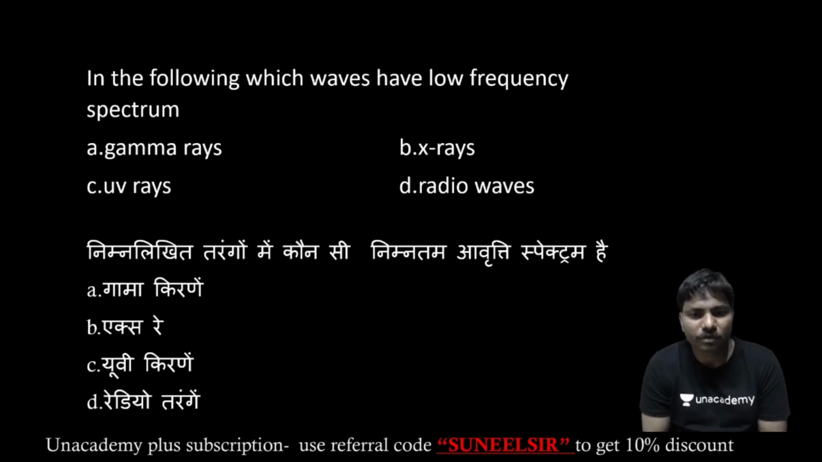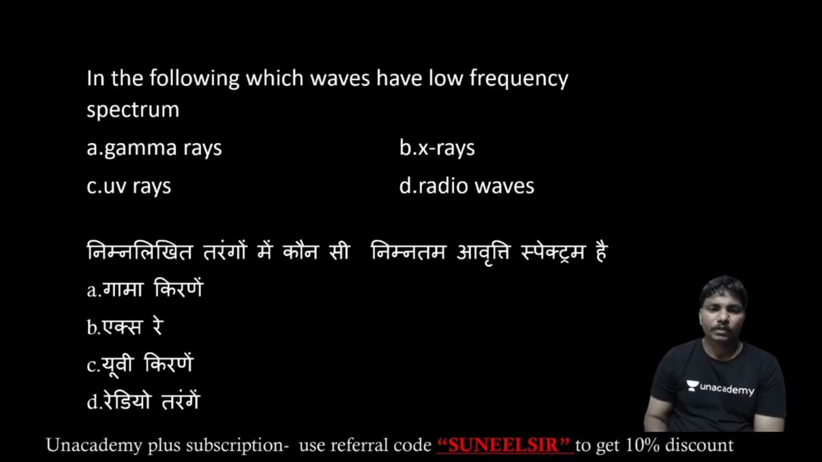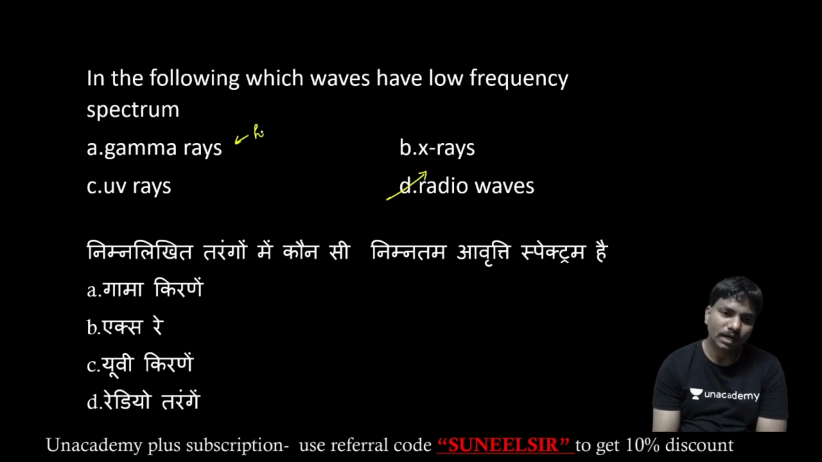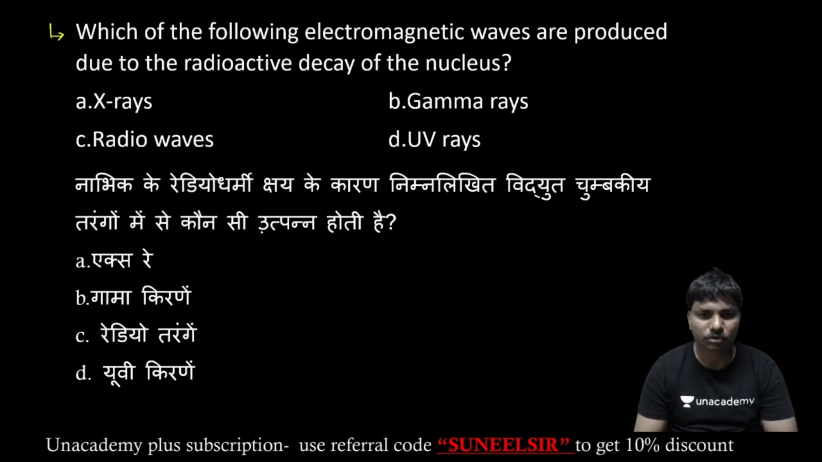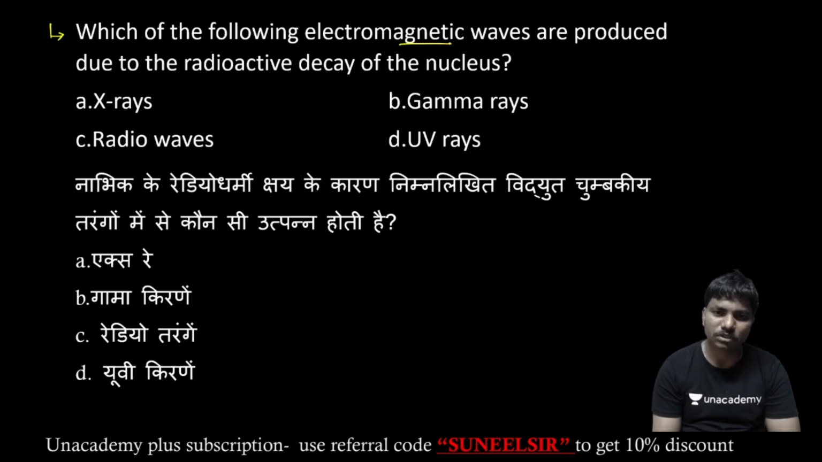In the following, which waves have low frequency spectrum? So here, radio waves have the low frequency spectrum and gamma rays have high frequency spectrum. These radio waves have a low frequency. Okay, these can also be called long waves. Which of the following electromagnetic waves are produced due to radioactive decay of the nucleus? Those are nothing but gamma rays. These gamma rays are produced due to the radioactive decay of the nucleus.